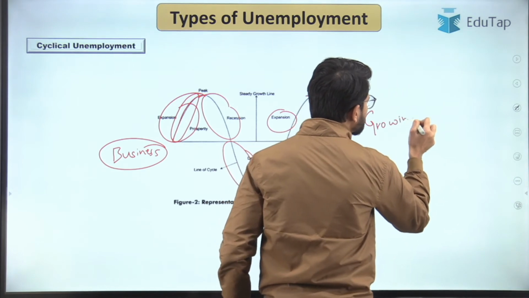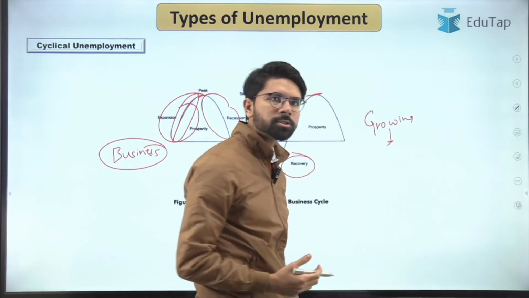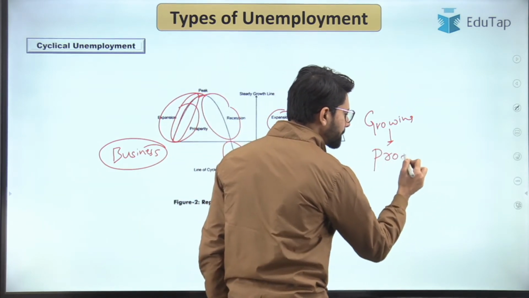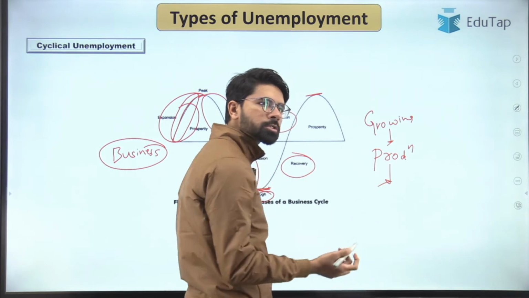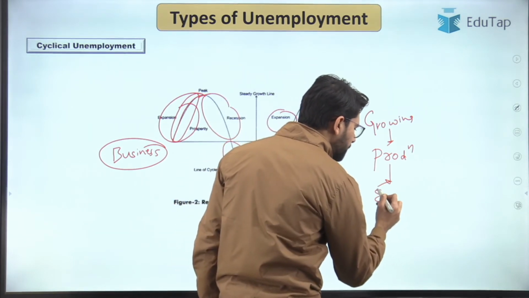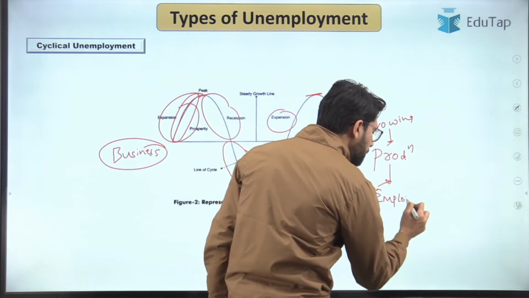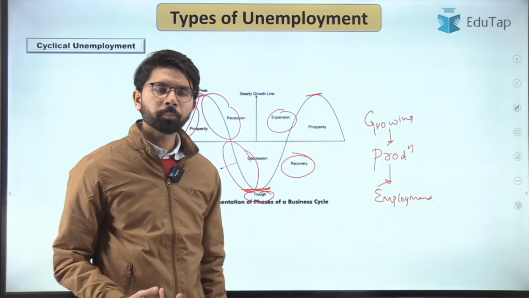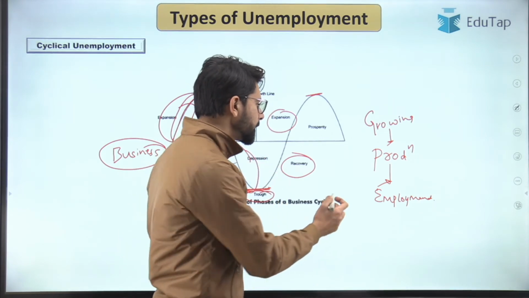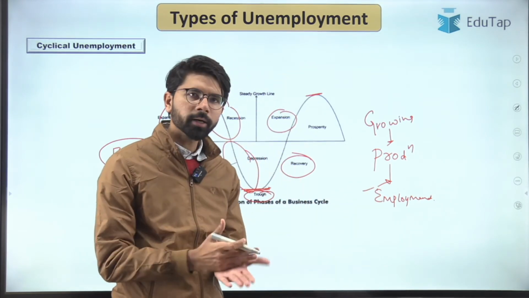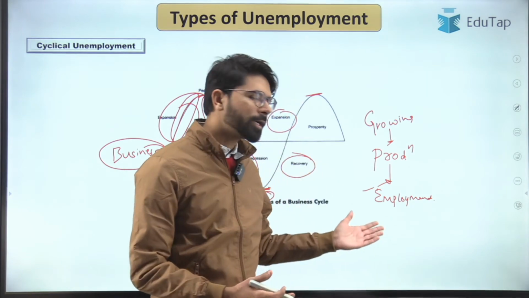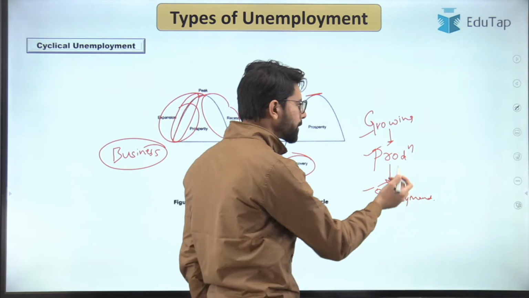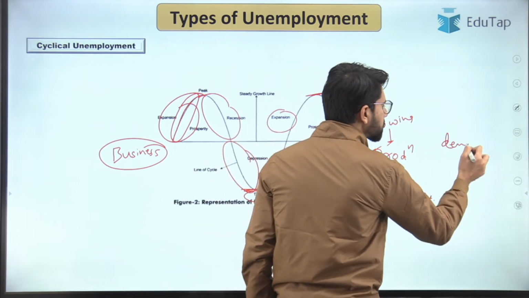When the economy is growing, it means that there is large production happening within the economy. For large production, you need a large labor force, or a large number of people who need to be employed. Suppose there is a factory which is producing a large number of biscuits. In order to produce from 100 biscuit packets to 200, it needs to employ a large number of people. So when the economy is growing, production will tend to happen more because the people are demanding a lot.